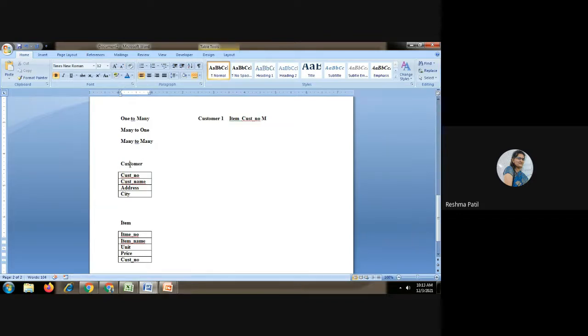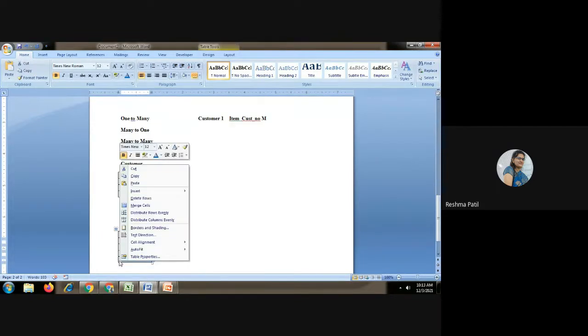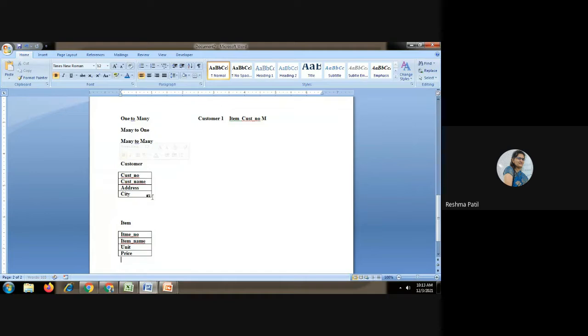So here, if we are talking about a many to one relationship, many customers will be there who are going to buy a single item. Where is the many part? There we have to add the unique ID of the one relation, which is the table at the one side. That table ID we have to write in the many relationship table.